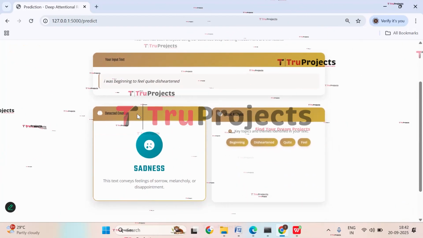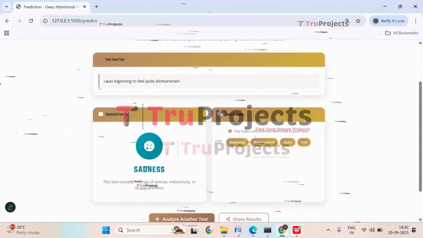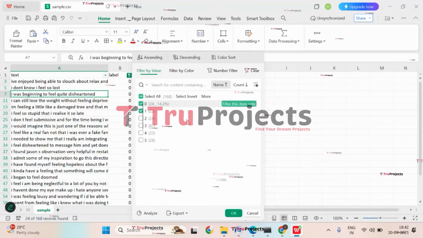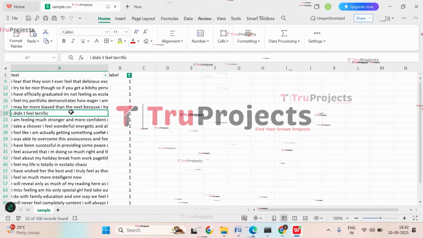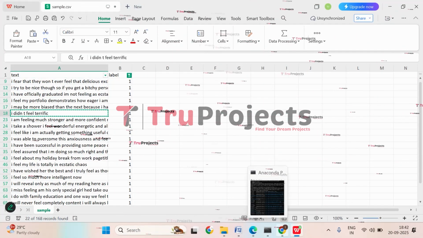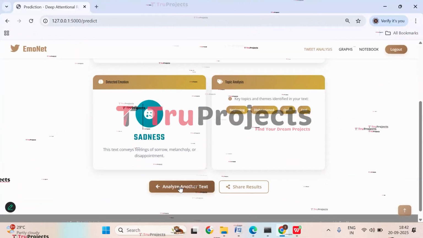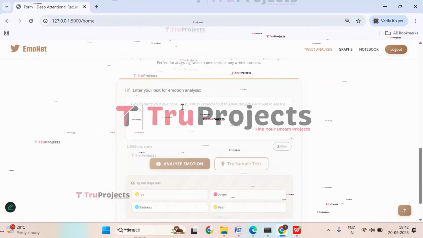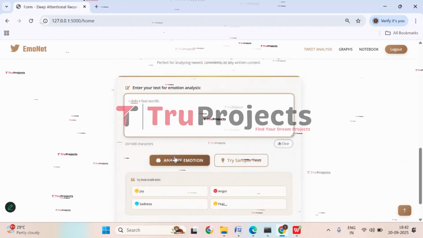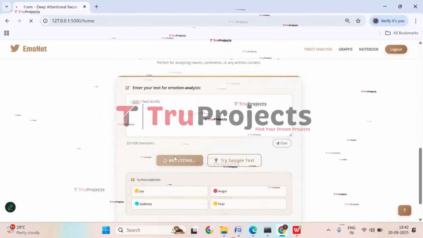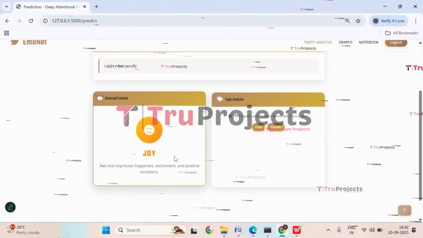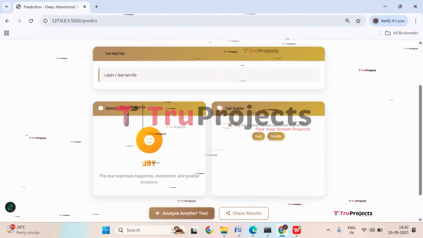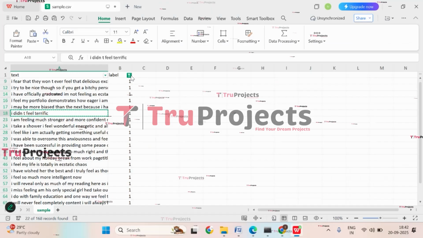And here we got the prediction. It has sadness. Let's check with some more. So click on 1. Select this text. Get back to the application. Click on Try another text. Paste the text here. Click on Analyze Emotion. And here we got the prediction. Joy. It is joy.